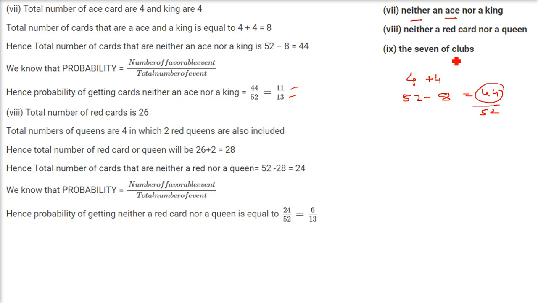The 7 of clubs. We'll see the 7 of clubs. How many 7 of clubs are there? It's only one, because clubs has 13 cards, and as I said, every suit has 1 to 10 numbers. So only one 7 will be there, which means 1 card of clubs. So 1 is the favorable case, 52 is the total number of cases. So 1 by 52 is the answer.